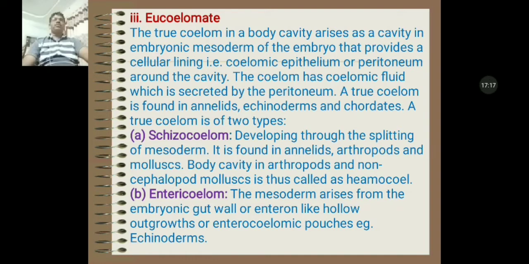A true coelom is found in animals of higher non-chordates and in some nematodes. On the basis of origin, the true coelomate animals can be classified as schizocoelous coelomate animals and enterocoelous coelomate animals.